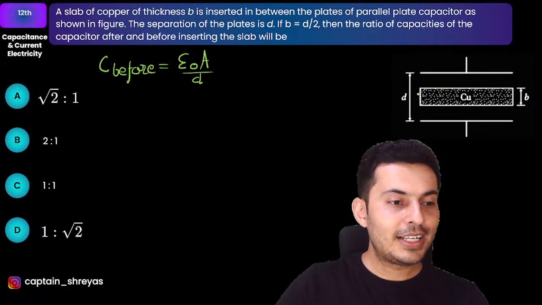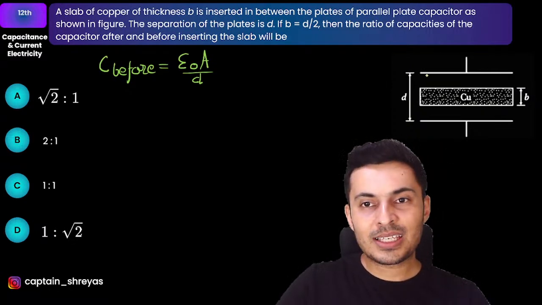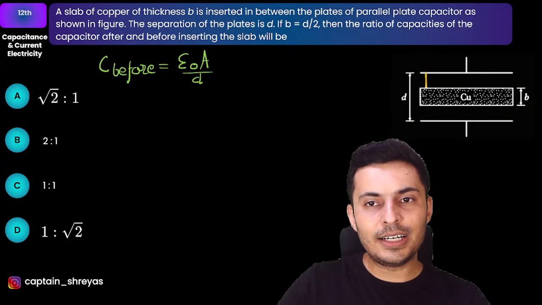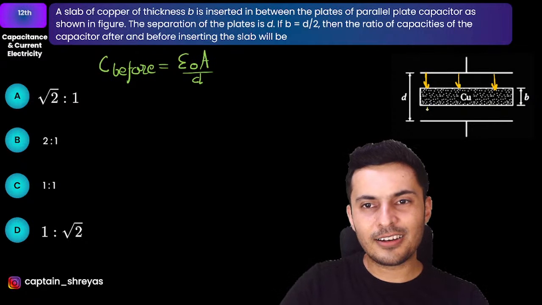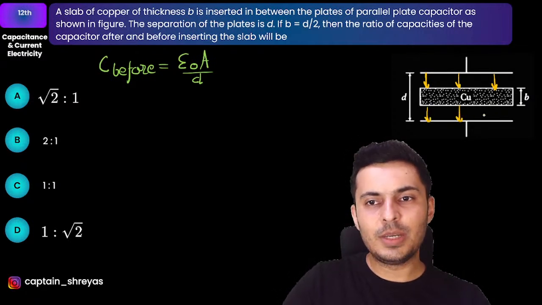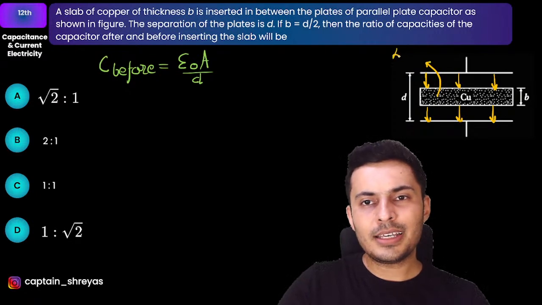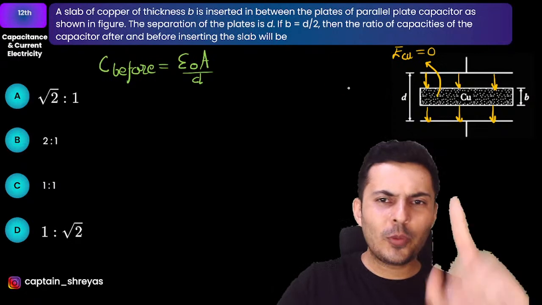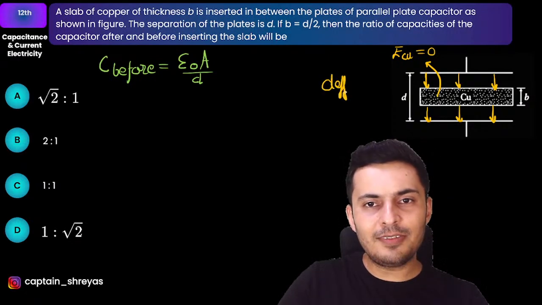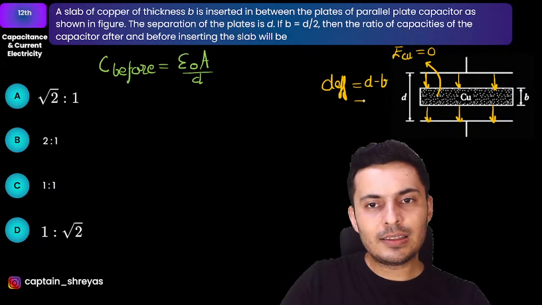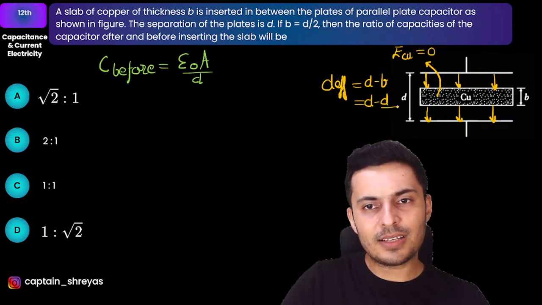And the moment you add this copper over here, things will change slightly, because the electric field will only travel over here. In fact, there will be no field inside the copper. E in that copper will be 0. So the effective distance will become D minus B. In this case, the B value itself is D by 2.